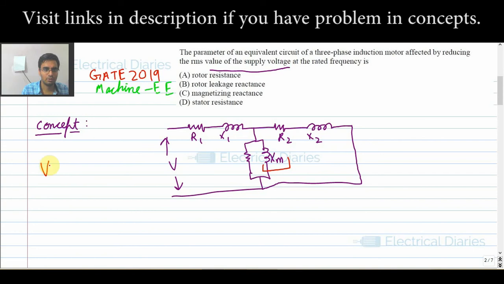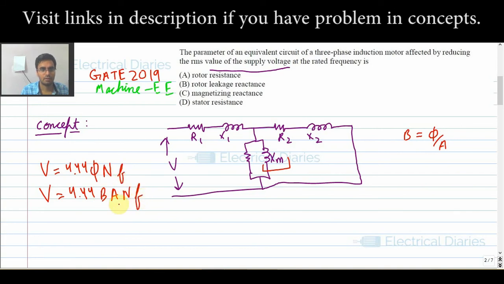So one thing we should always remember is the formula V is equal to 4.44 phi f N. The beautiful thing about this formula is that the magnetic flux density B is phi by A, so phi is B into A. From here I get this formula. And there is one more thing, F.